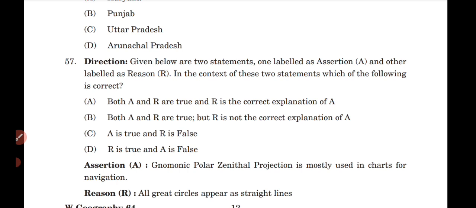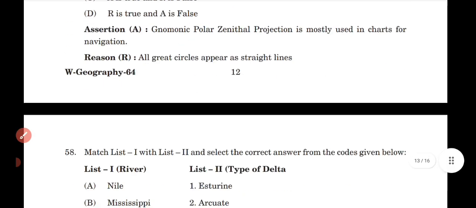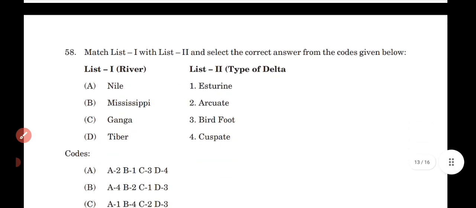In the context of these statements, which of the following is correct? Option A. Question 58, match list 1 with list 2 and select the correct answer from the codes given below. Option D.